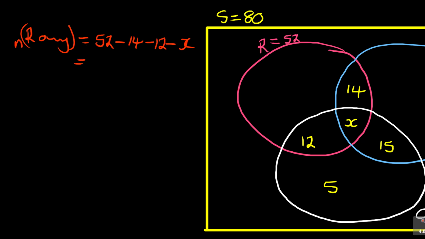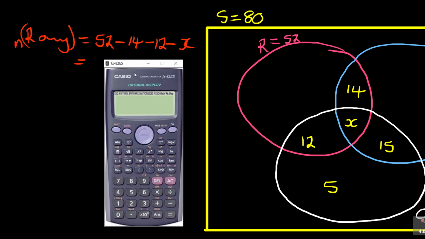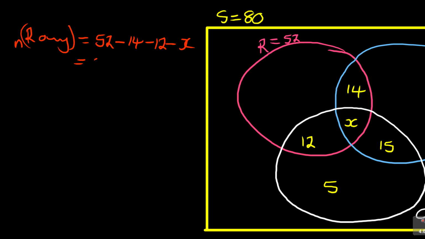If I use my calculator here, 52 minus 14 minus 12 gives me 26. So I've got 26 minus X. You see, it will be in terms of X. These are the ones who want what? Rugby only. 26 minus X.